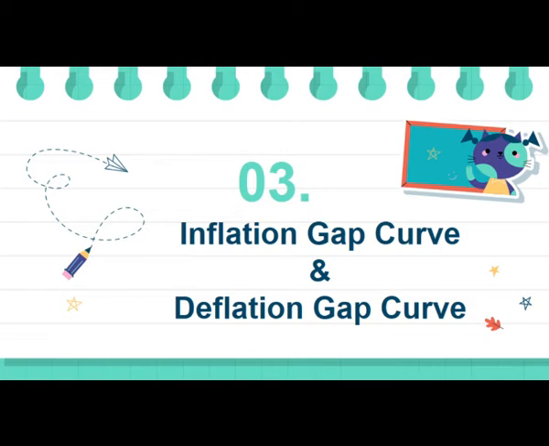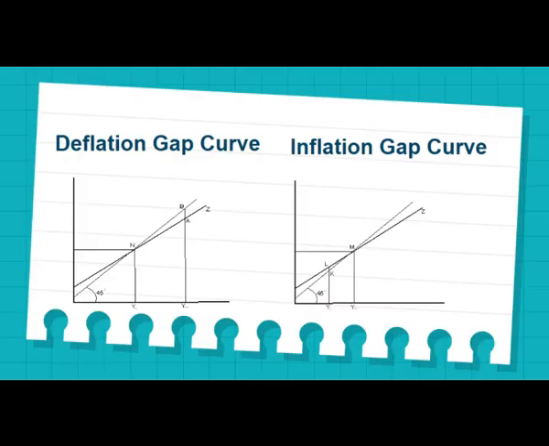Deflationary gap. If the equilibrium GNP is smaller than the GNP, which guarantees the achievement of full employment, there will be a deflationary gap, which in the figure is AB. If the equilibrium GNP is greater than the GNP, which guarantees the achievement of full employment, then there will be an inflationary gap, which in the figure is KL.